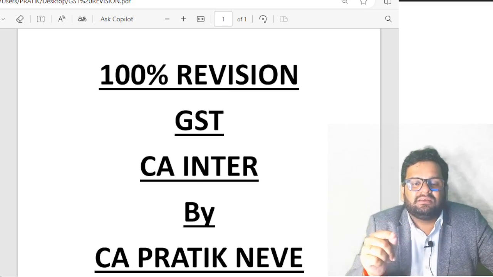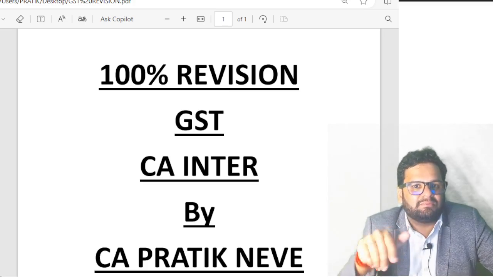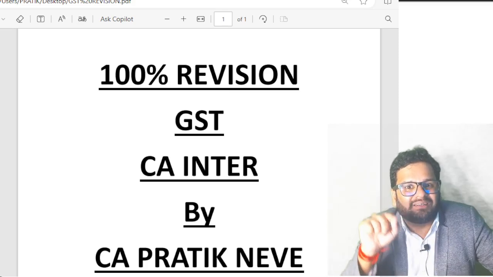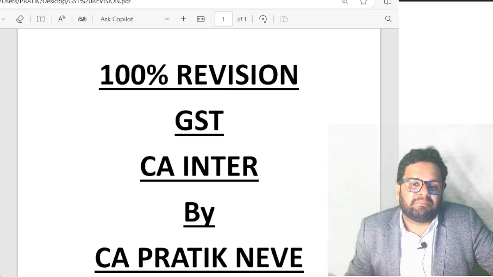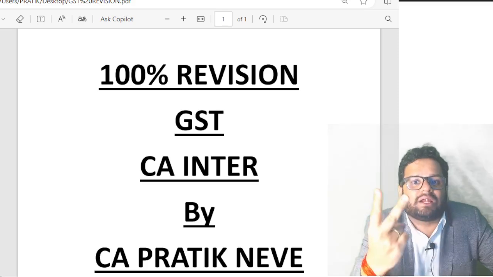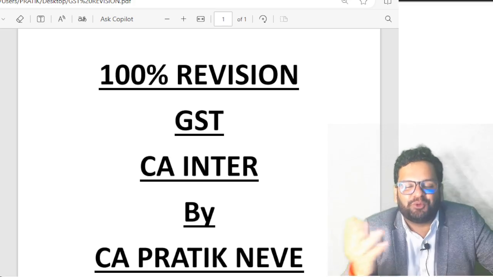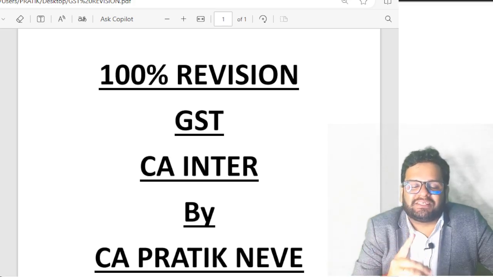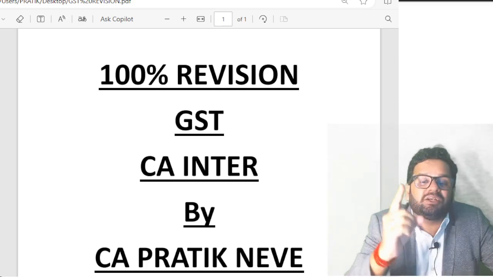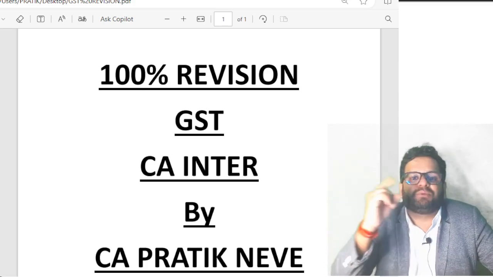Then, you have not opted for composition scheme. You are paying tax under the regular scheme, and in the regular scheme you have opted for QRMP, quarterly return monthly payment, and you are not filing GST return for continuous 2 quarters. Further, you have not opted for QRMP. Suppose you are paying GST on a monthly basis and you are supposed to file return on a monthly basis, but you have not filed a return for a continuous period of 6 months.